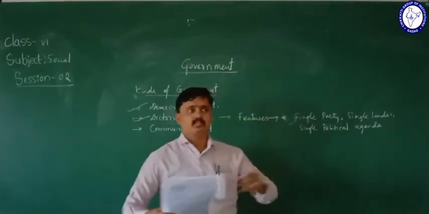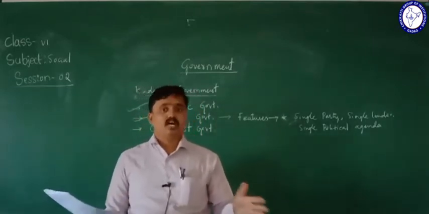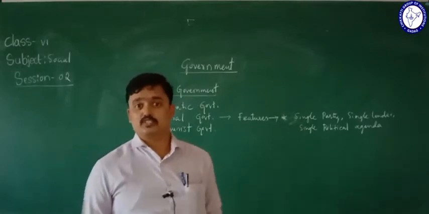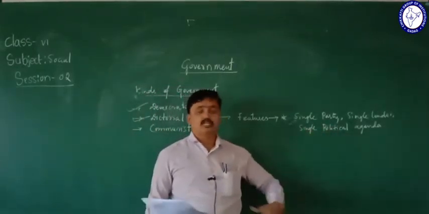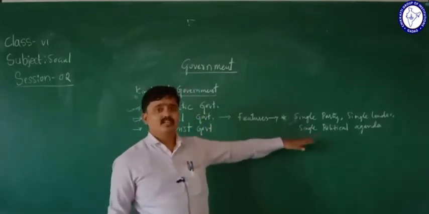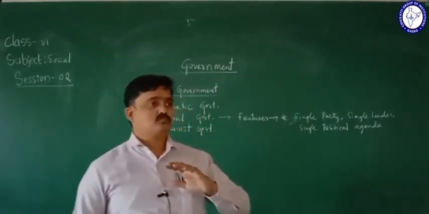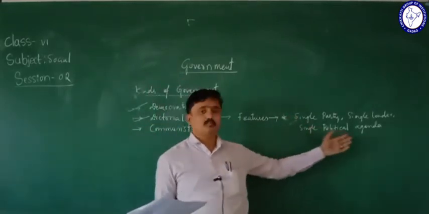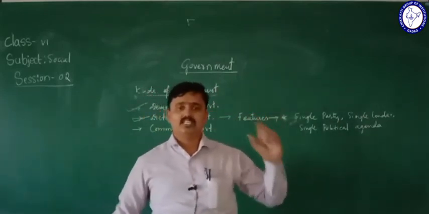In elections we see many parties and many participants, and they give their political agendas. But here there is no chance for other parties, no chance for other leaders, and no chance for other political agendas. Only a single party, single leader and single agenda.